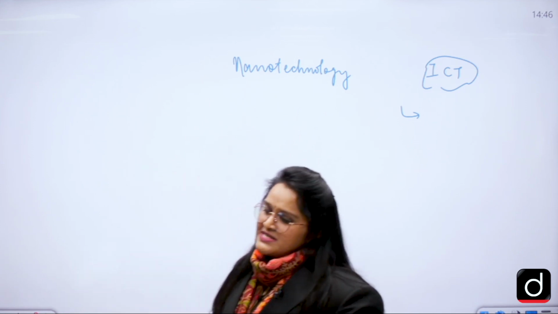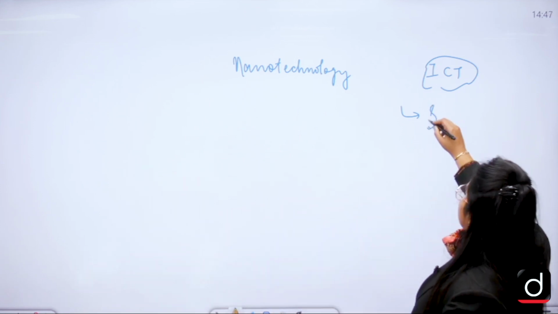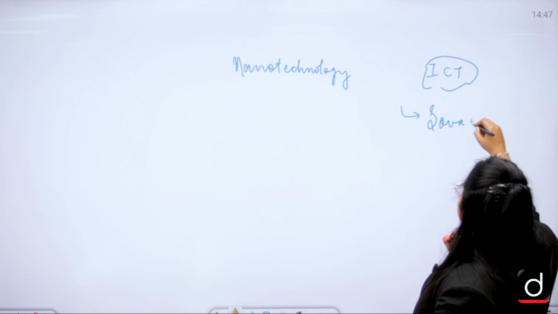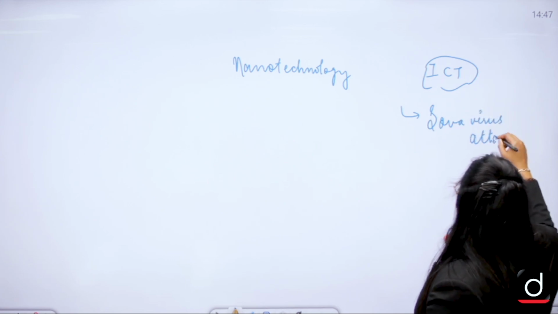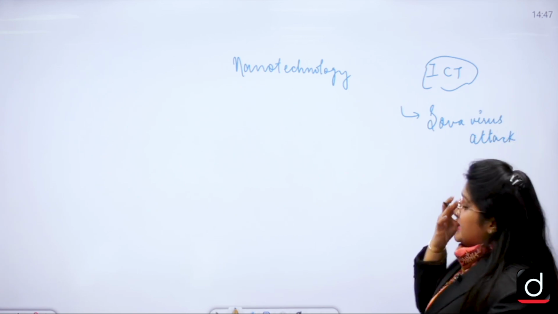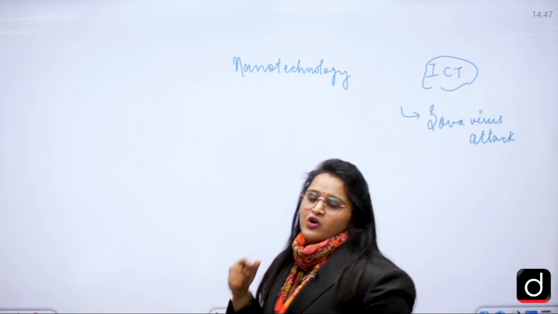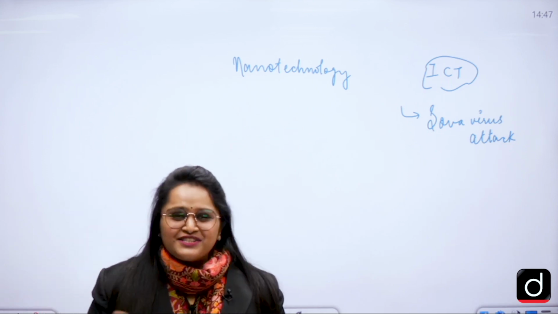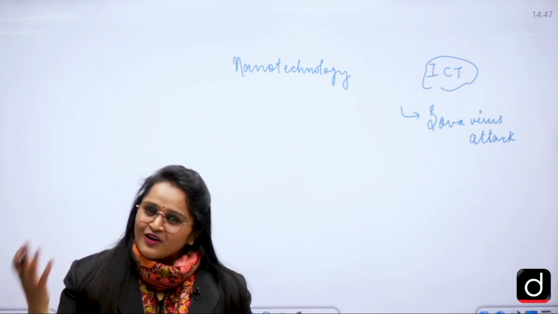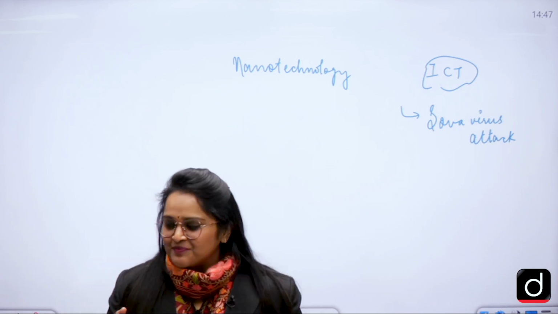So one of those is the SOVA virus. This particular SOVA virus attack does what? It basically hijacks your banking information. It is present in your mobile phone and it will hack your banking information.